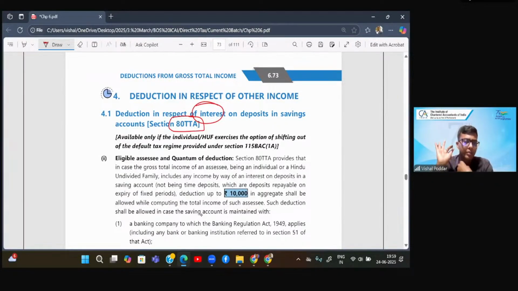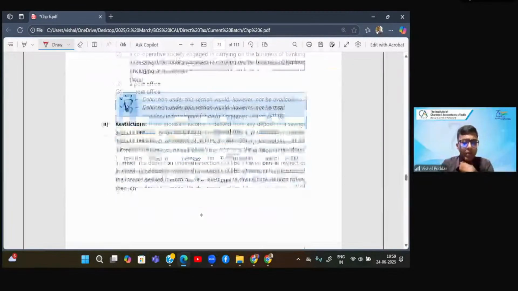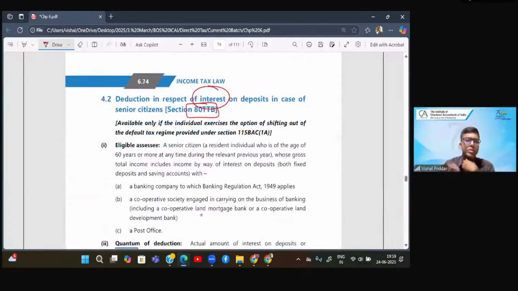There are three differences. First, TTA is applicable to a non-senior individual. So a person who is non-senior, that is, has not attained the age of 60, will be covered here. The person who is a senior citizen, who has attained the age of 60 and is also resident in India, would be covered in TTB. So this is the first difference.